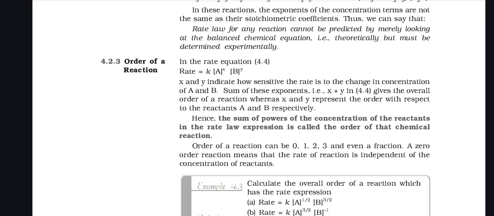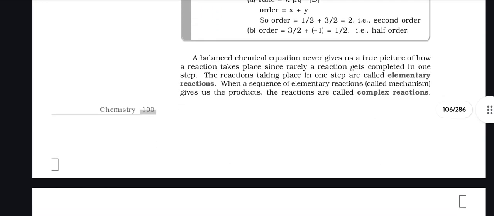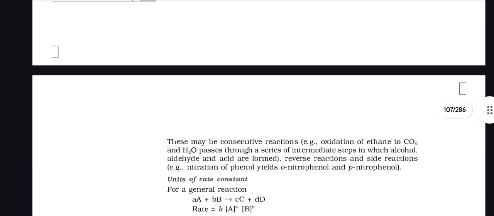A zero order reaction means that the rate of reaction is independent of the concentration of reactant. A balanced chemical equation never gives a true picture of how a reaction takes place, since rarely does a reaction get completed in one step. The reactions taking place in one step are called elementary reactions, while a sequence of elementary reactions called the mechanism gives us the product. These reactions are called complex reactions.